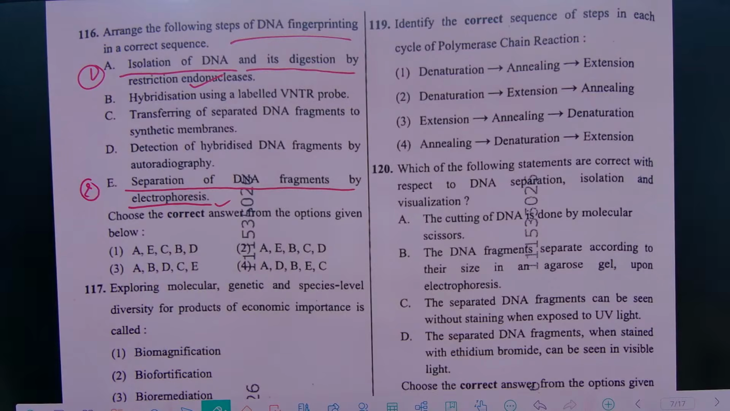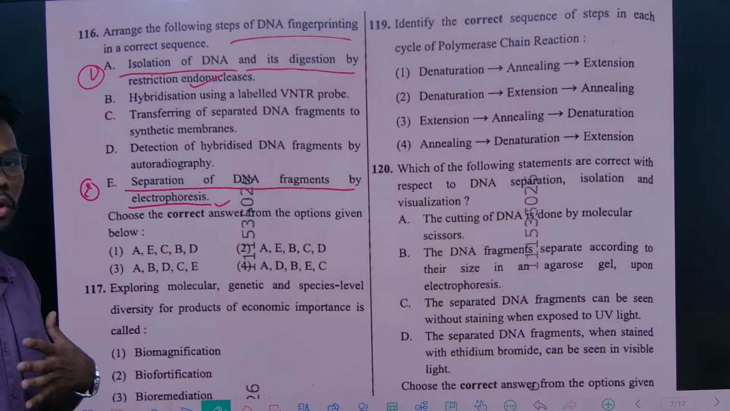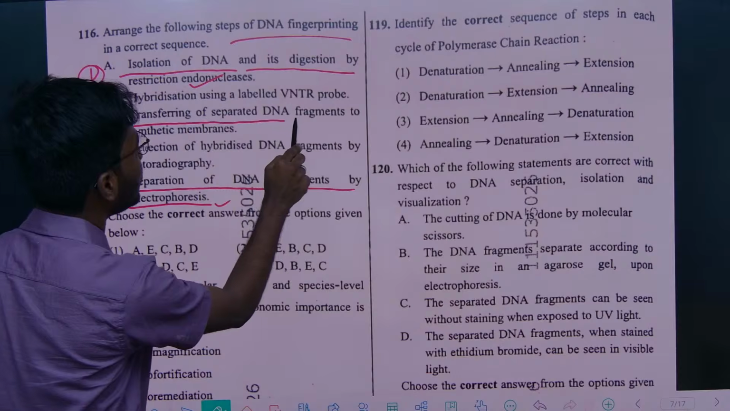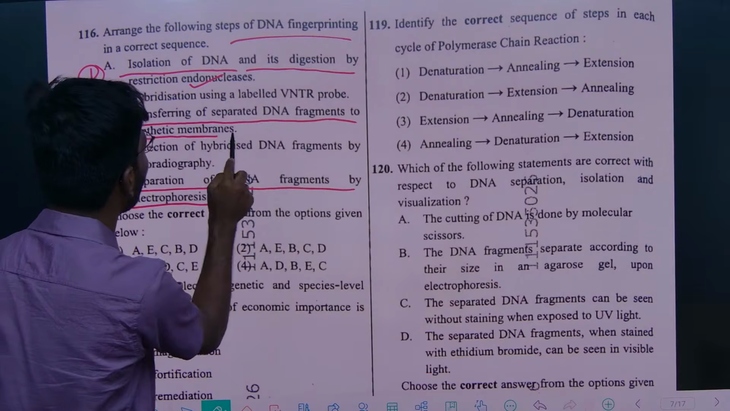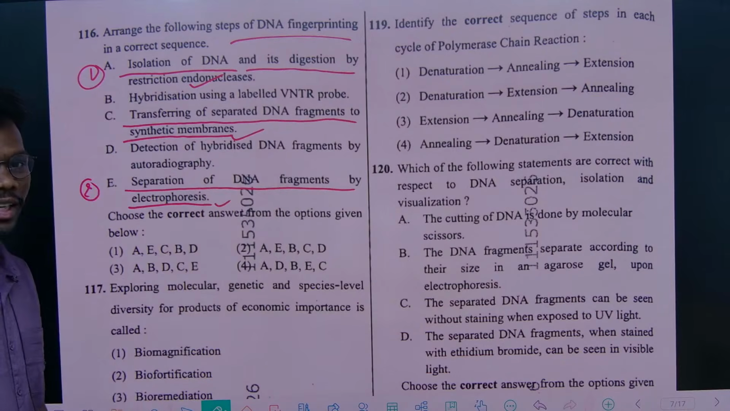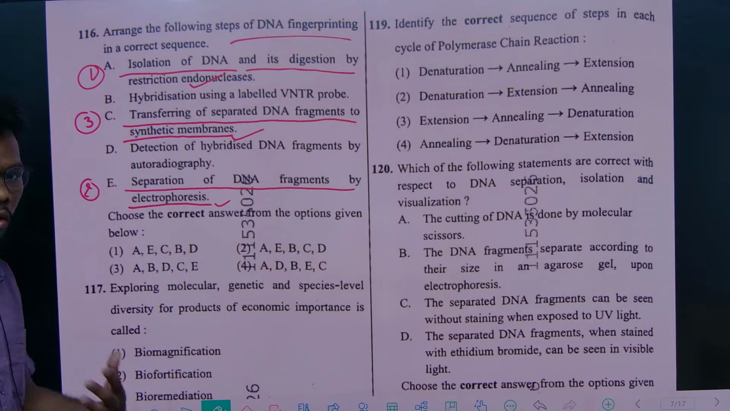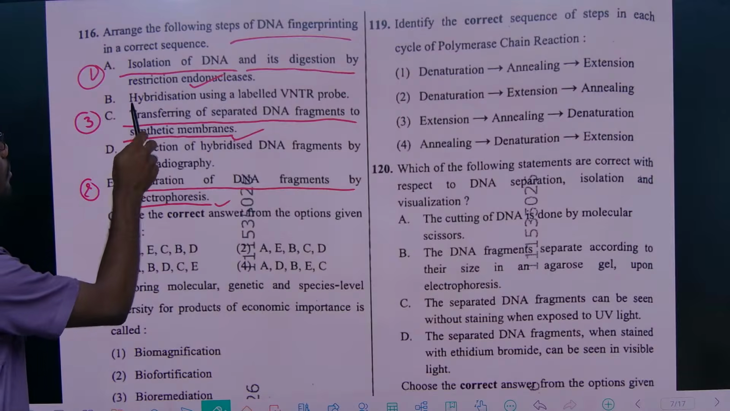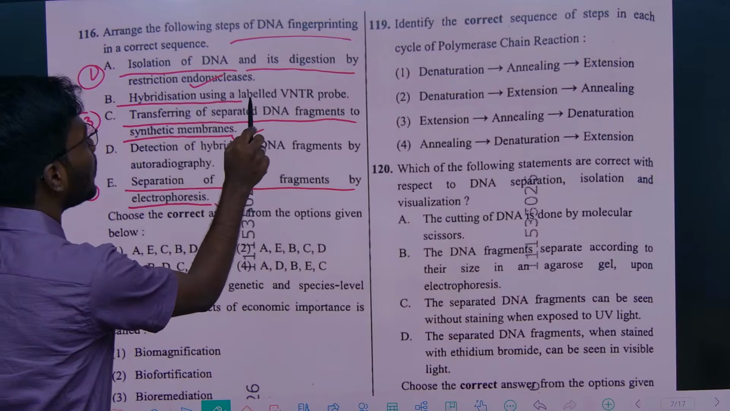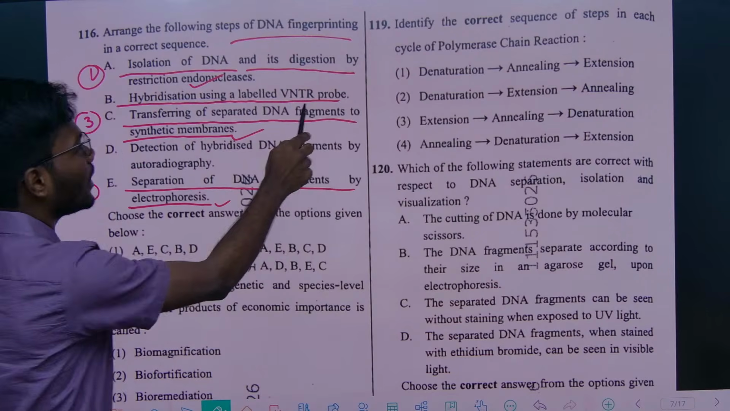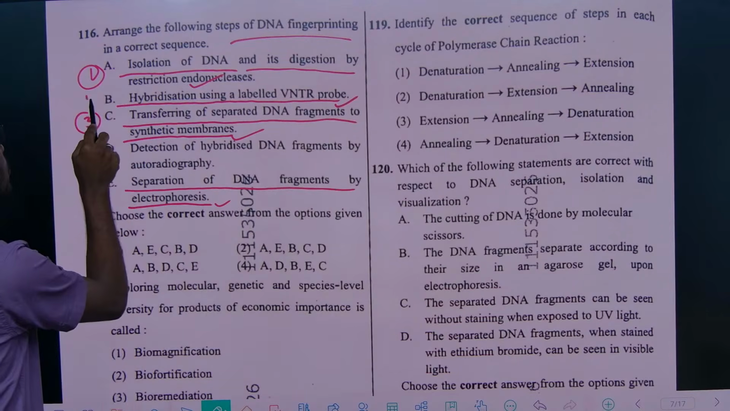So, after separation, what do we have to do? We have to do blotting. So, that thing is called transferring of separated DNA fragments to a synthetic membrane, which is called the blotting technique. So, this will be the third step. After blotting, we have to hybridize with the labeled probes. So, hybridization using labeled VNTR probes, that will be the fourth step, right?